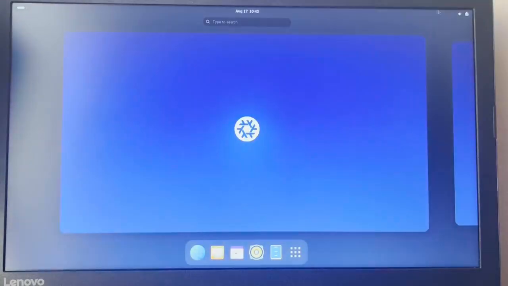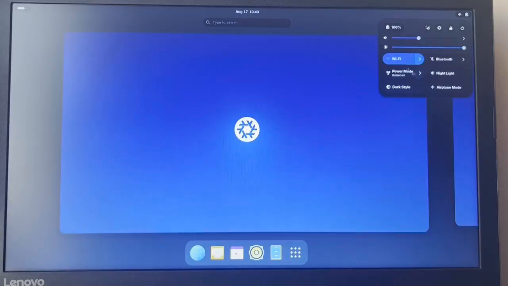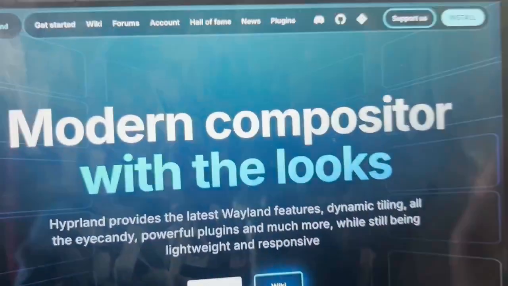Okay, let's skip the tour. I know how GNOME works. We are not Wi-Fi'd. We will Wi-Fi later. We will dark mode. Okay, nice. So anyways, let's press install on here.